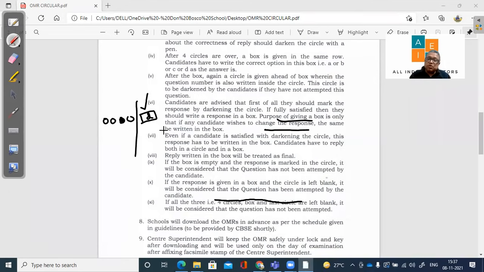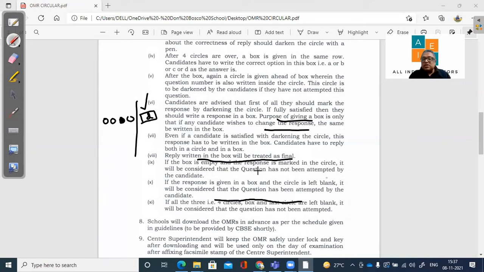Okay, whatever is in the box, that will be treated as the final, whatever is in the box. So you may make a mistake here. So you may write C here, then C, no problem. But if there is a change in this, then the box is treated as the final answer, not this, right?